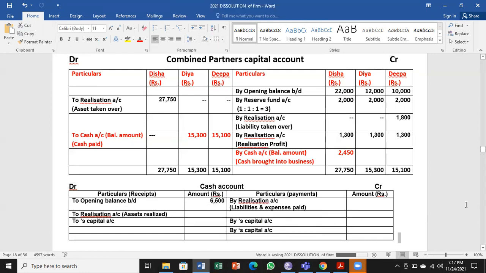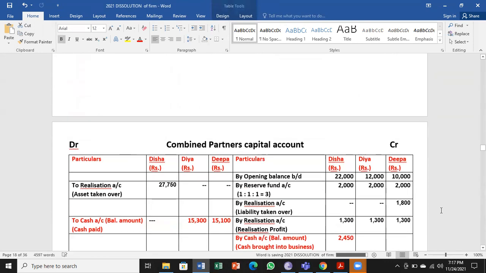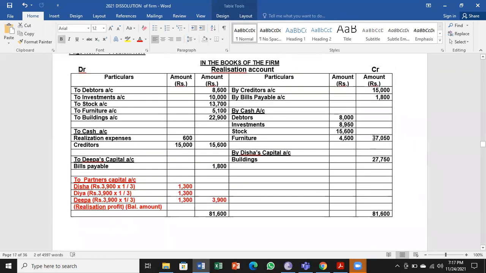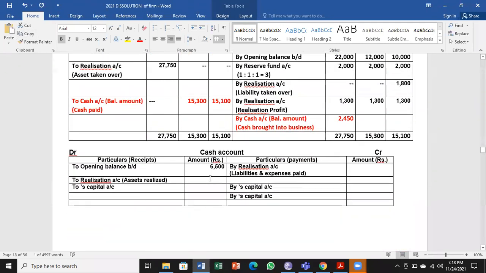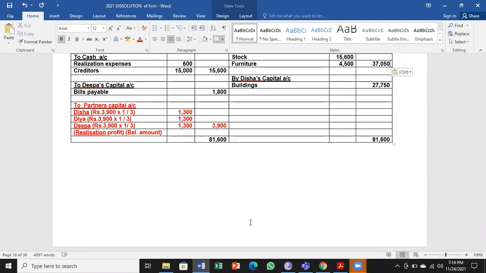Next, almost all are transfer entries. So we have assets realized. We take it from realization. You can see here the cash account entry. It goes to the cash account's opposite side. It is on the credit side, so it has to go to the debit side. So what is the total amount realized? Let me take it over here.